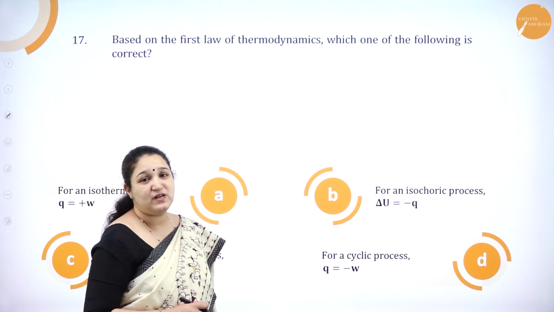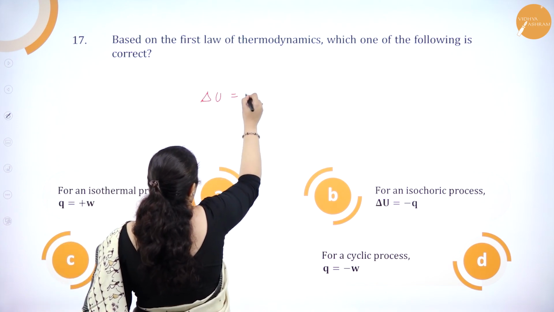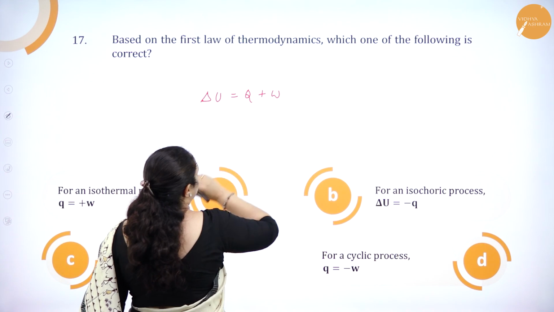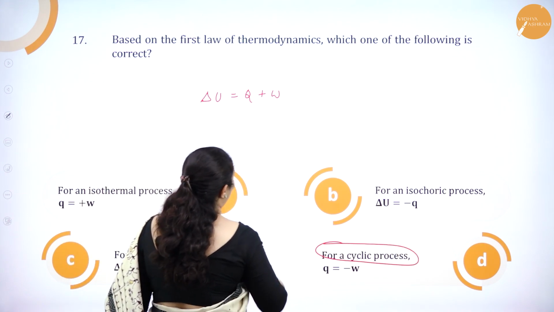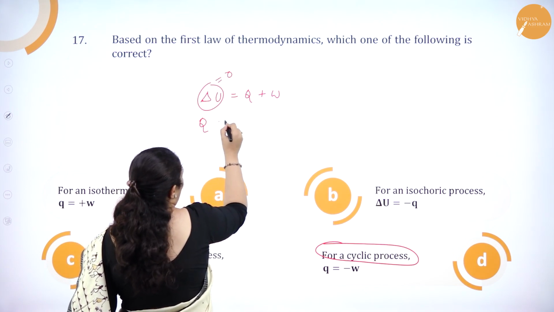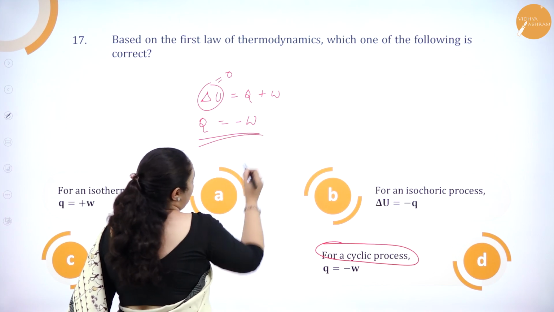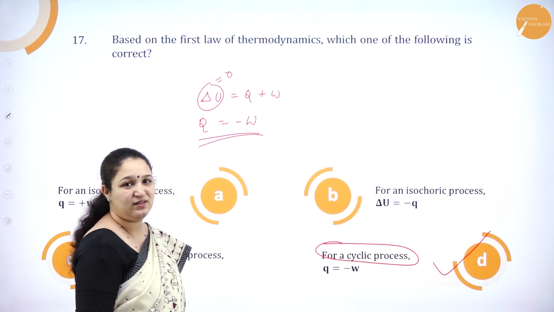So according to first law of thermodynamics, delta U is equal to Q plus W. But for a cyclic process, if you see, delta U is equal to 0. So it becomes Q is equal to minus W. So option D is the right one, not the others.